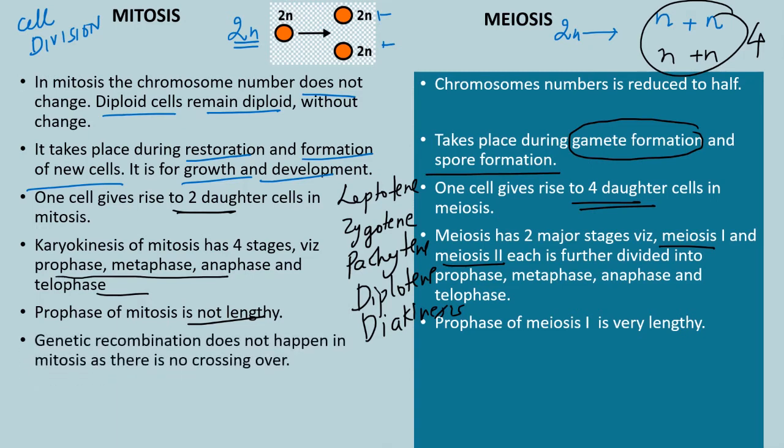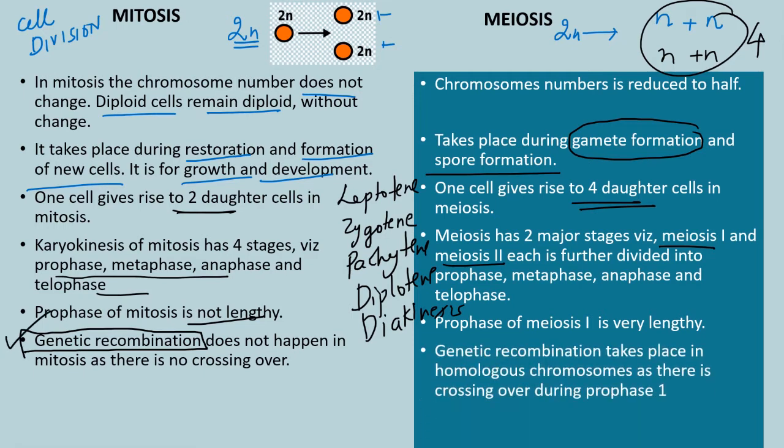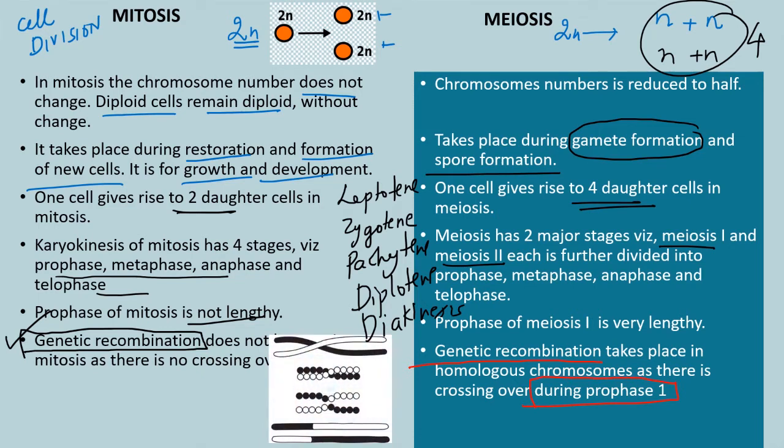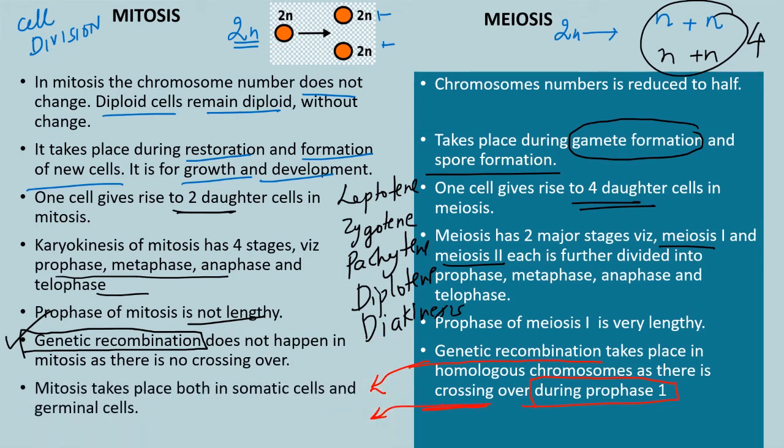Now, in case of mitosis, genetic recombination does not take place, as there is no crossing over. Whereas in case of meiosis, genetic recombination takes place as there is crossing over during prophase 1. Now mitosis takes place in somatic or germ cells, whereas meiosis takes place in germinal cells. It does not take place in somatic cells.